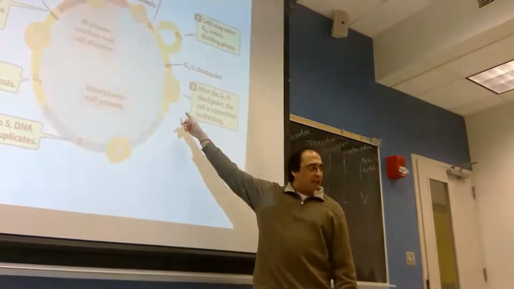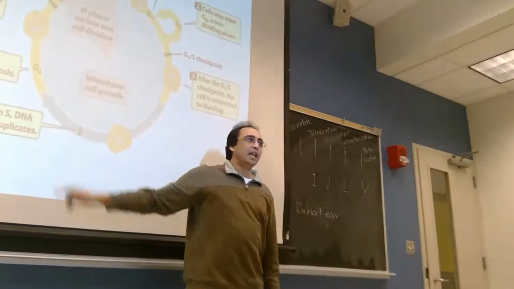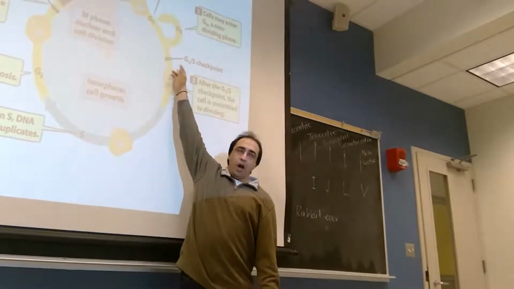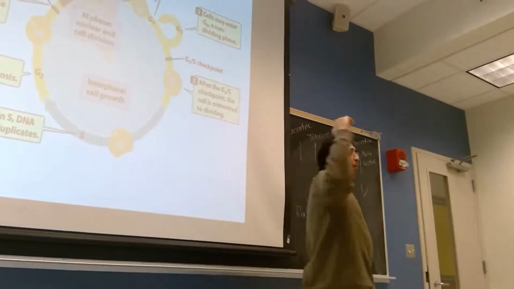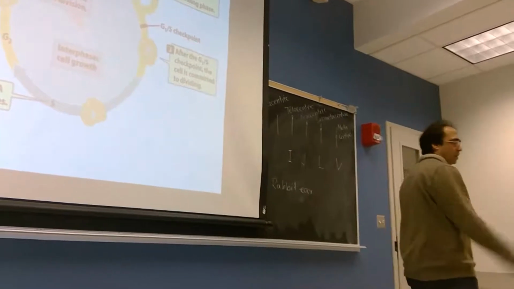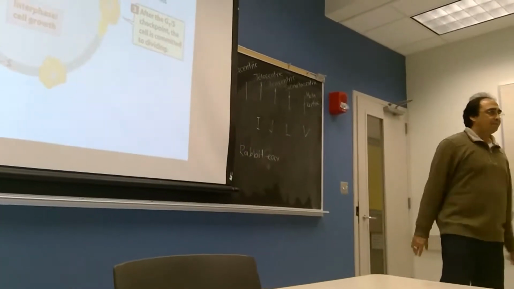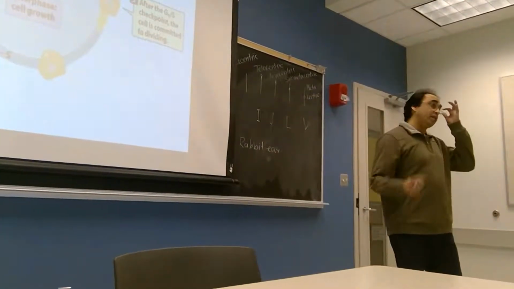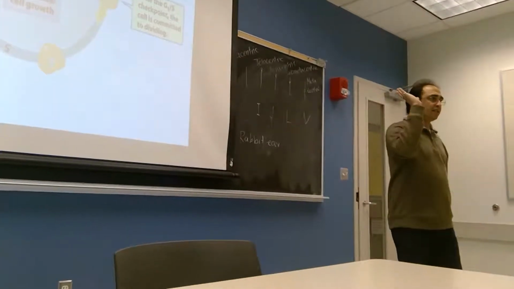If they need to go for the divisional phase, then they need to replicate the DNA and go for the division. So once they pass this point, they should go for division. That means there should be DNA replication and all other things required for cell division.